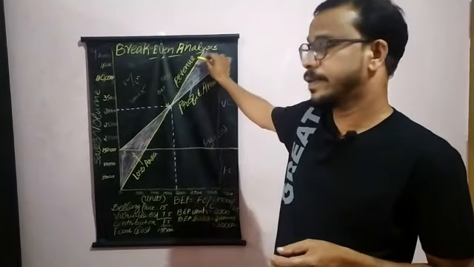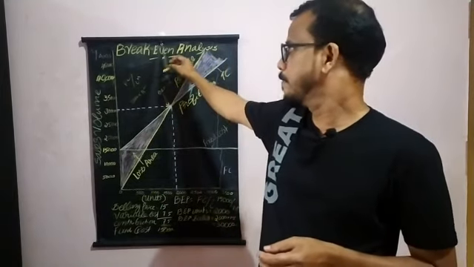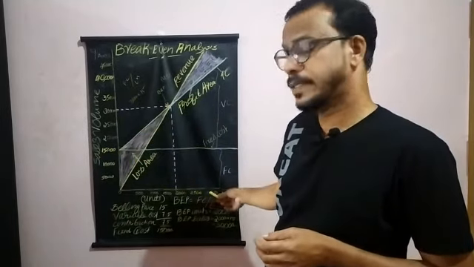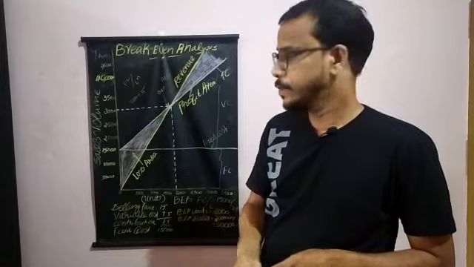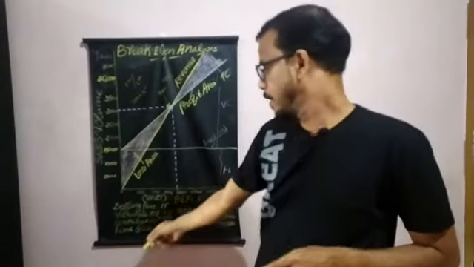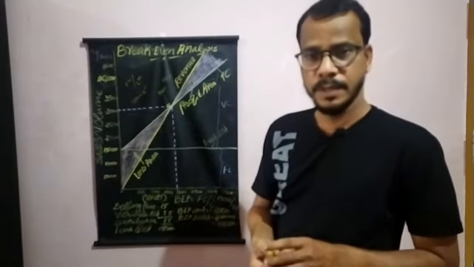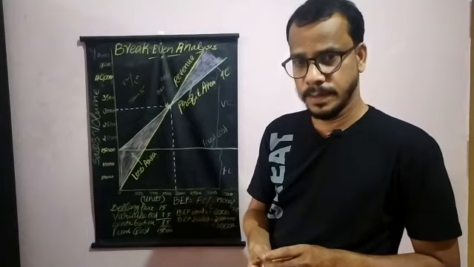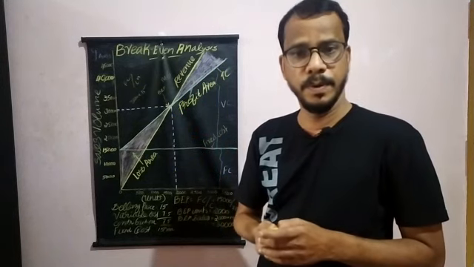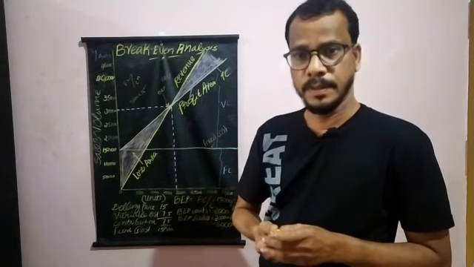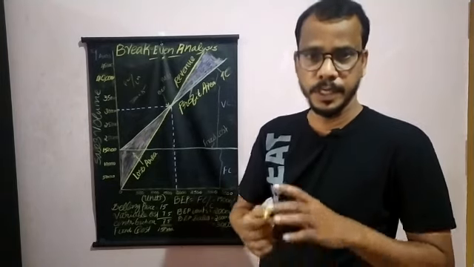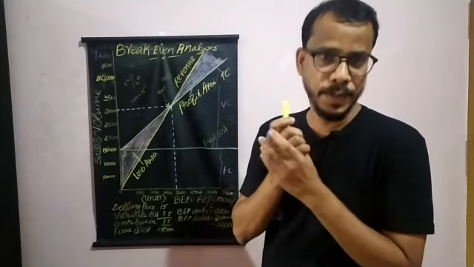Here let's go to the break-even analysis graph. In this graph we can see the y-axis represents the sales volume and the x-axis represents the units produced. The y-axis shows sales volume from 5,000 to 45,000, and the x-axis shows units produced from 500 to 3,500 units. In break-even analysis, you have to consider fixed cost, variable cost, total revenue, total cost, then contribution margin, margin of safety, and break-even point. These are the points to be considered while analyzing the break-even point.